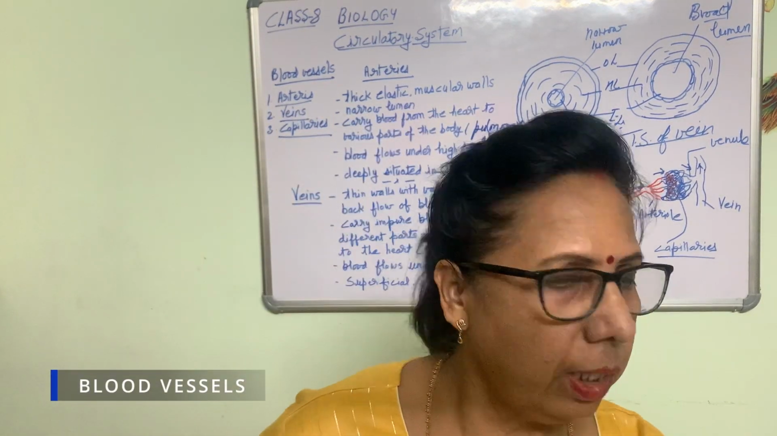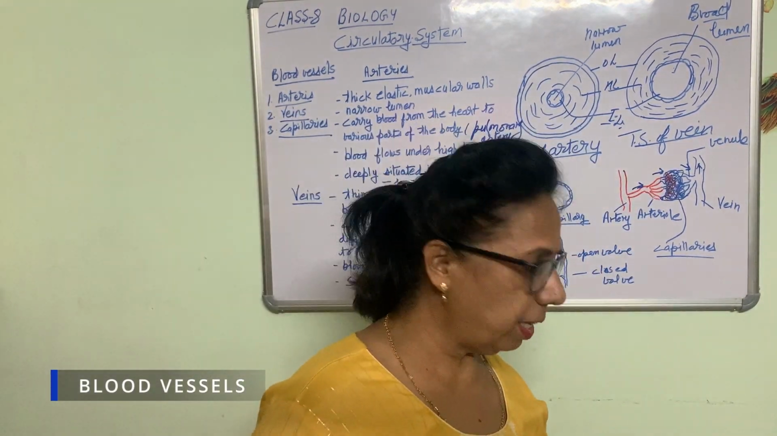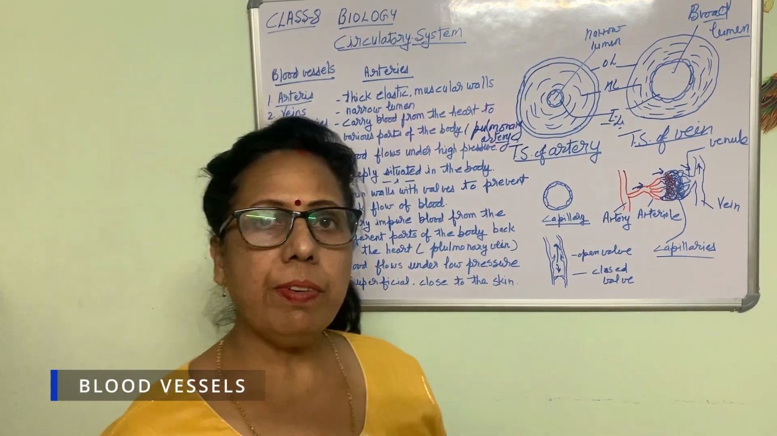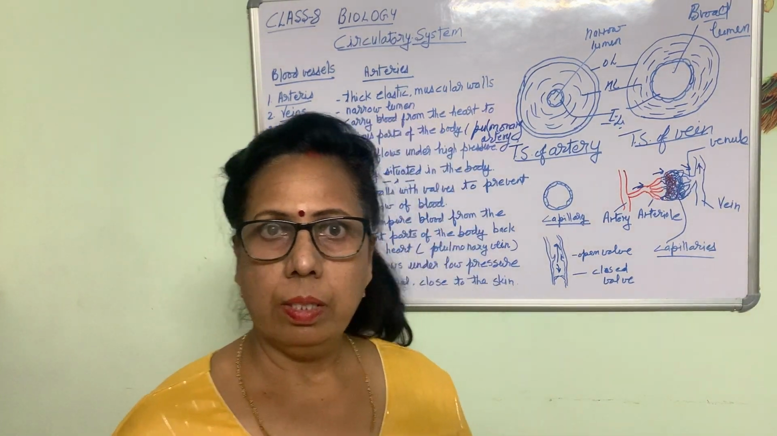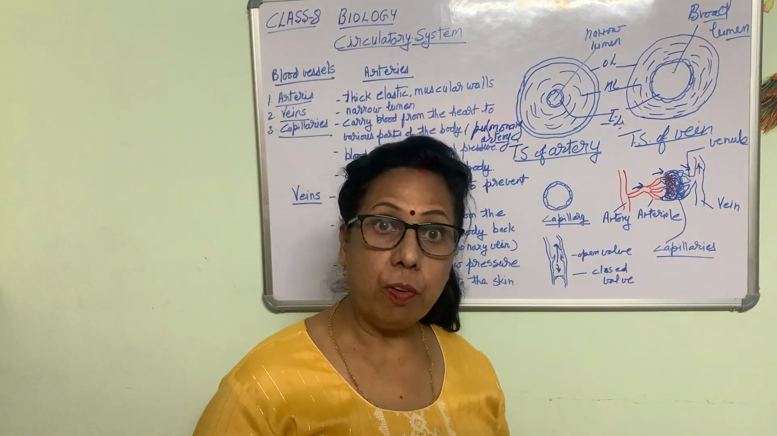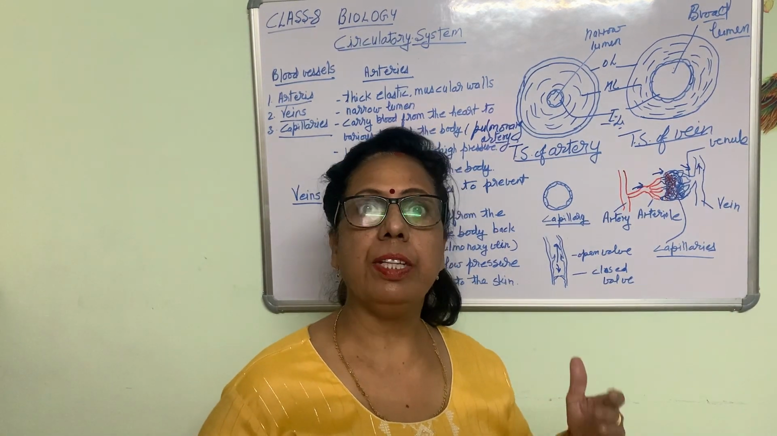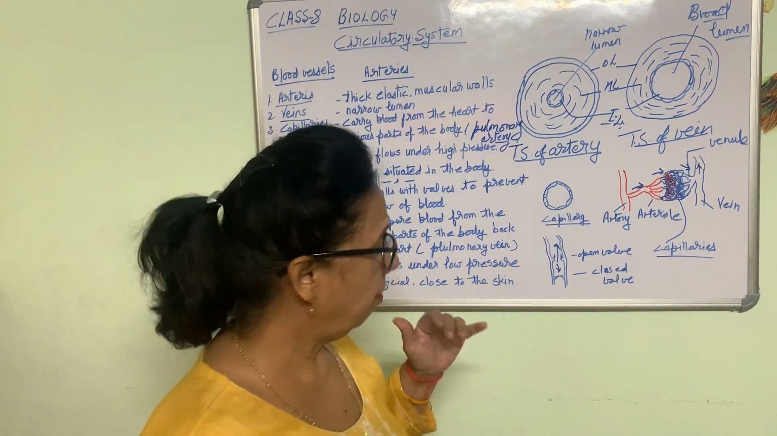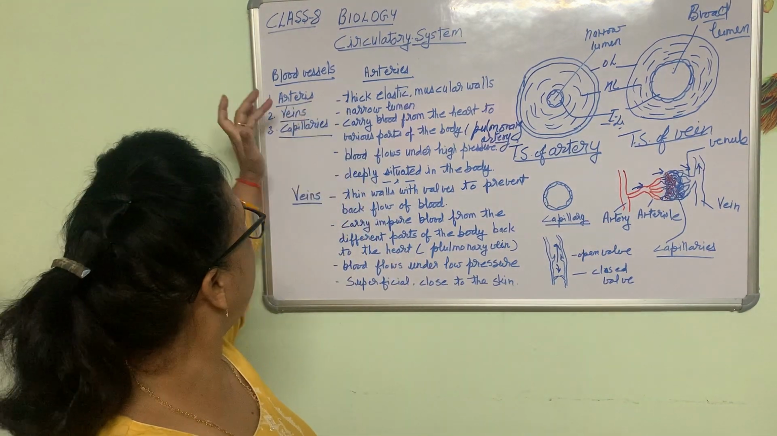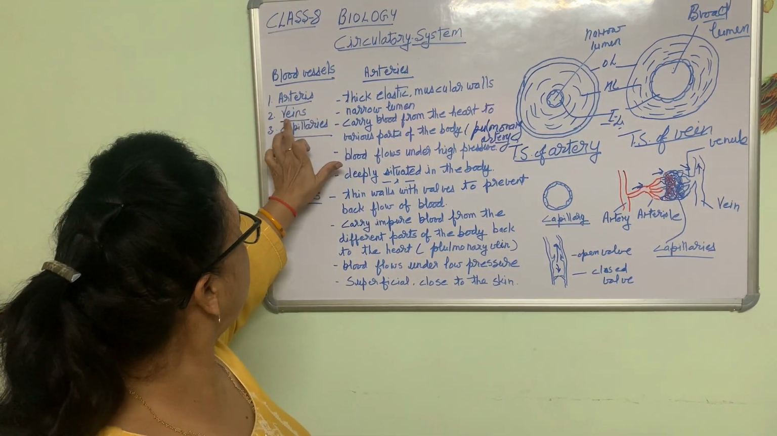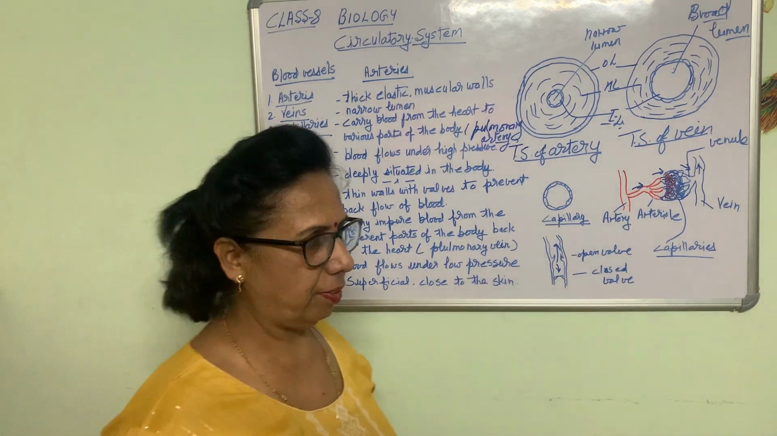Hello students, here we will study about the blood vessels, right? Blood vessels are those in which the blood flows. They are the thin tubes present inside the body in which the blood flows. They are the blood vessels. Now these blood vessels are of three types: arteries, veins and capillaries.